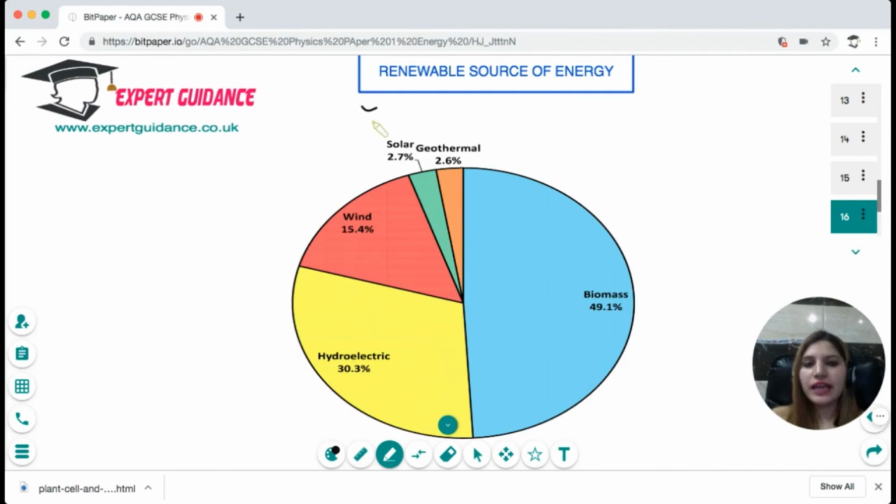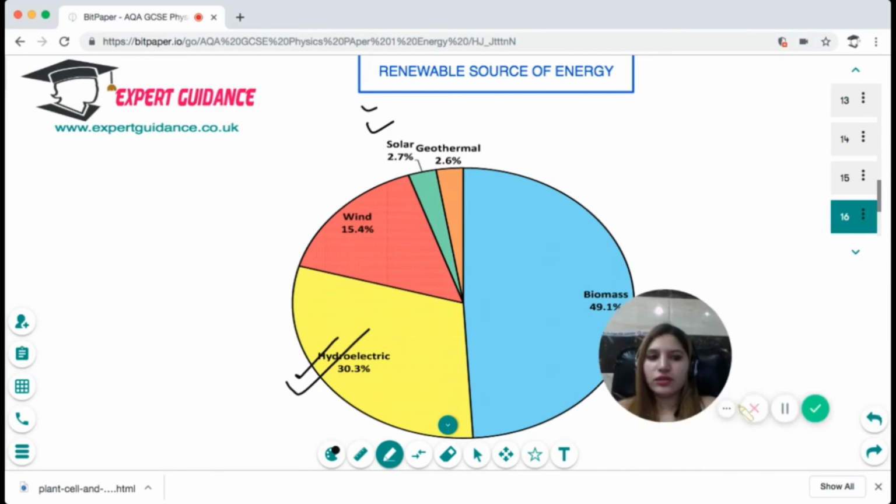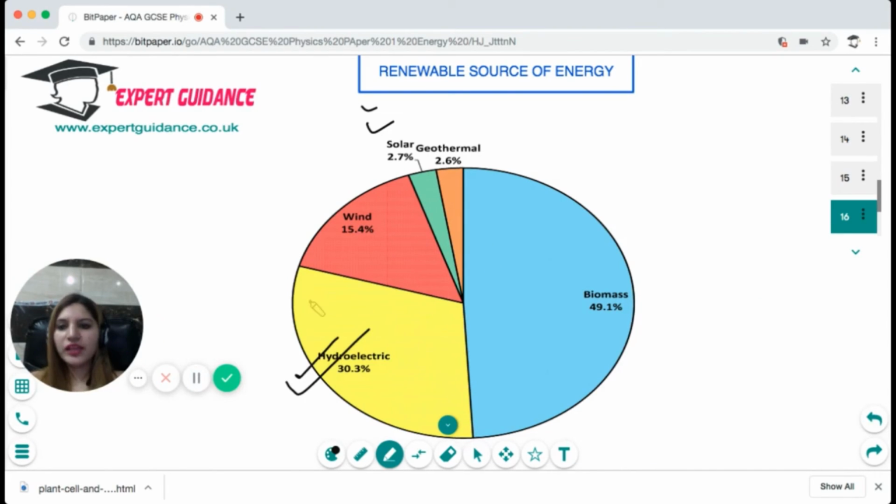Okay. Now, in the renewable sources of energy, we have hydroelectricity, where we use the water from the dams come down, water converts the energy and the turbines rotate and generate electricity. Then in the wind energy, we can use the wind energy to run the turbines, and the turbines can generate the electricity. Solar energy can be used to boil the water. The water boiling turns the turbine, generating electricity.